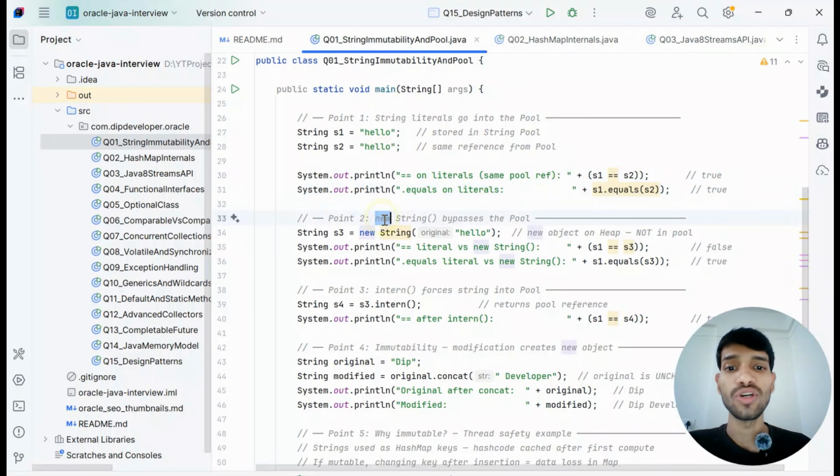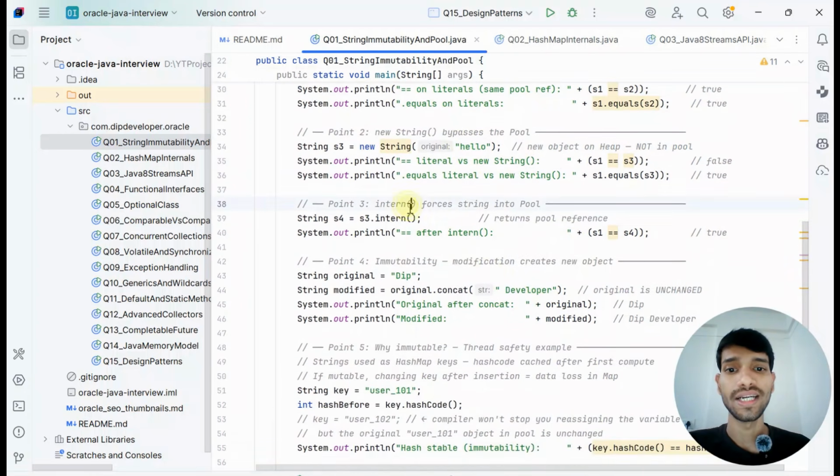Next, about new String: it bypasses the pool. If you initialize the variable with new String and any value, it will be stored in the heap area, not the pool area. Now if you compare s1 and s3 with double equals, it will be false. Why? Because s1 is pointing to the pool address and s3 is pointing to the heap address, so both are different. But if you compare with dot equals, the content is the same, hello and hello, so it shows true.